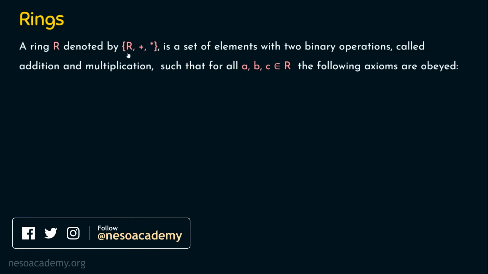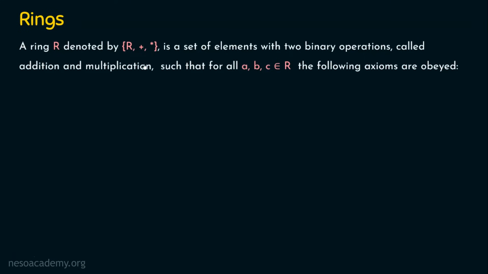A ring R denoted by R, plus, star is a set of elements with two binary operations called addition and multiplication, such that for all values A, B and C which belong to R, the following axioms are obeyed. So what are all the axioms that should be obeyed if the set R, plus, star is to be a ring? A ring must be a group first. So obviously it should satisfy properties from A1 to A4, and it should also be an abelian group. So obviously it should satisfy the fifth axiom, the commutative axiom. So a ring is obviously a group and also an abelian group.